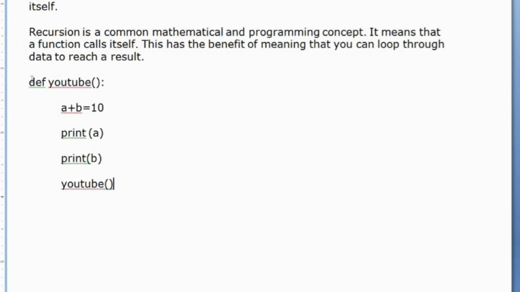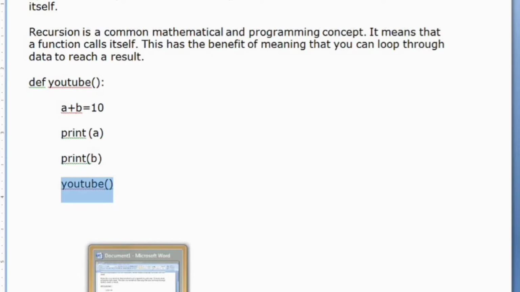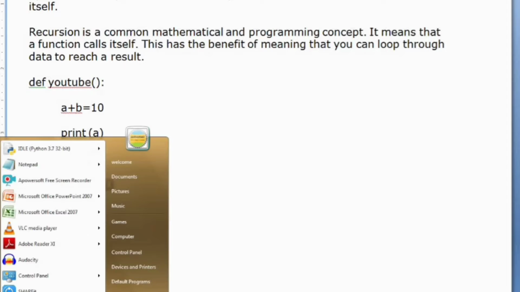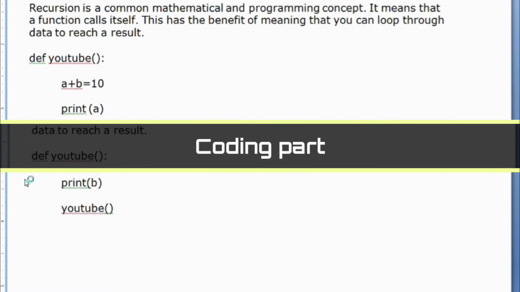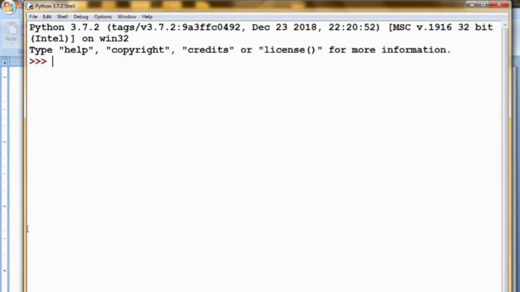For that, I have given an example here. Look at this example. Here I have defined a function named YouTube. Inside this function I have three normal statements, and the fourth statement is the recursive statement. That is, when I call this function in my program, after executing these three statements, it will call this function itself. So this is the concept of recursion. Now let's move to the coding part and see what recursion means.